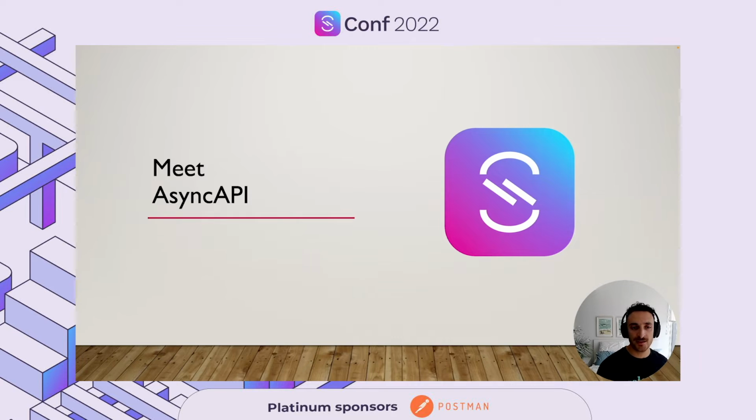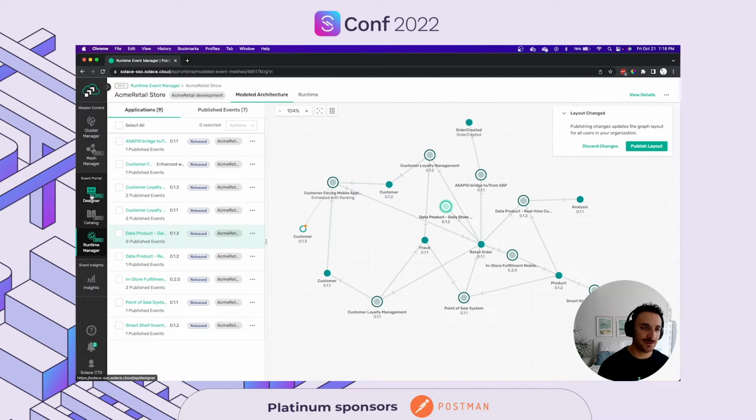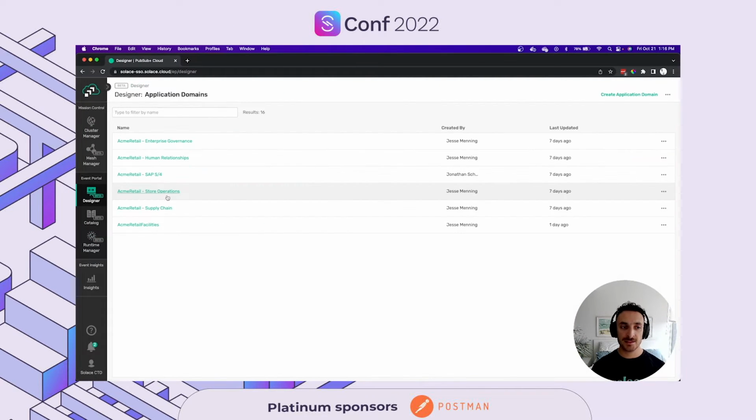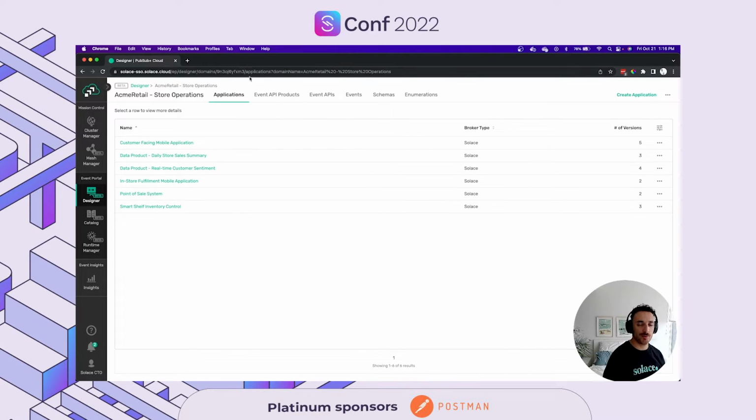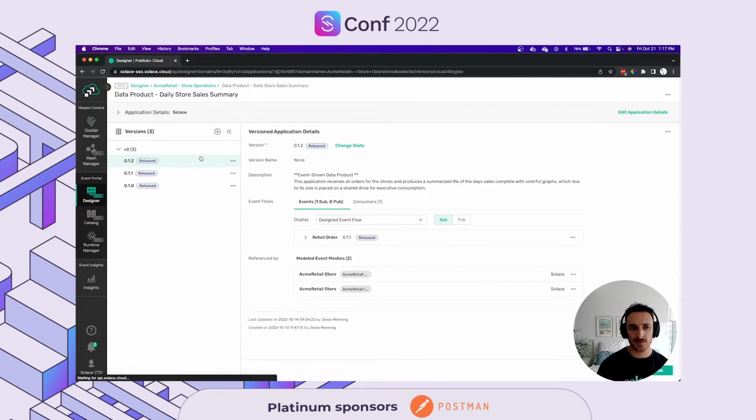So let's go back into Event Portal, back into designer. And let's go into our Acme retail store operations application domain. And let's focus on one particular application and go through the specification and mocking of the different events that are involved. So I'm going to choose for my demo the daily store sales summary. So I'm going to go ahead and click this application.